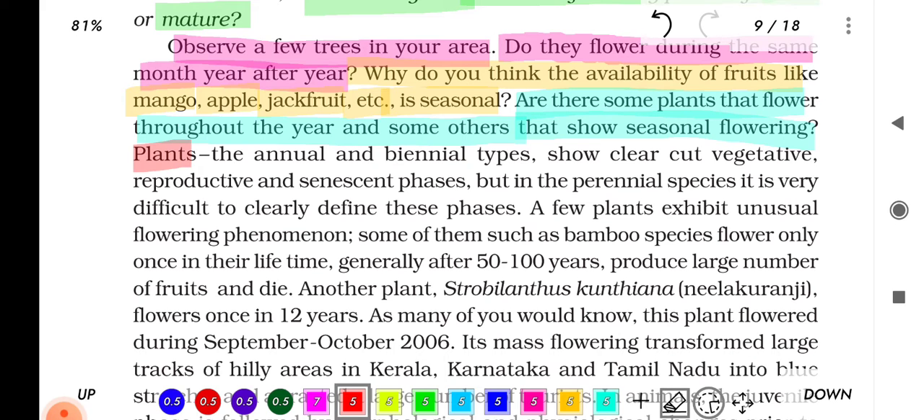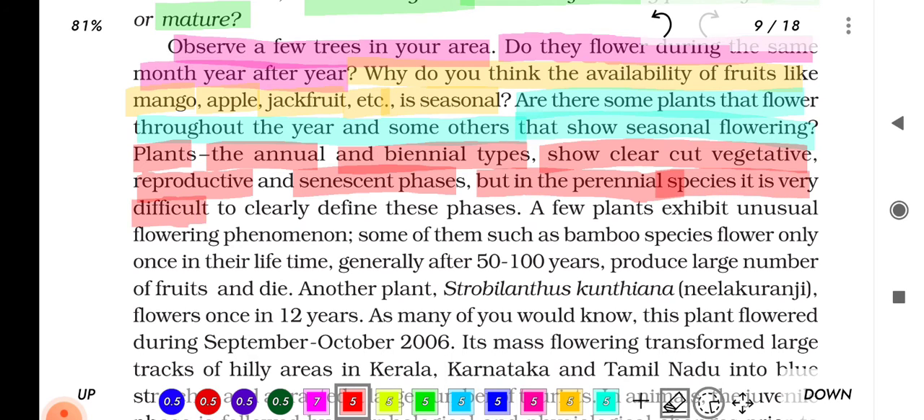Plants, the annual and the biennial types, show clear-cut vegetative, reproductive, and senescent phases. But in the perennial species, it is very difficult to clearly define these phases. A few plants exhibit unusual flowering phenomenon. Some of them, such as bamboo species, flower only once in their lifetime, generally after 50 to 100 years, produce large number of fruits and die.